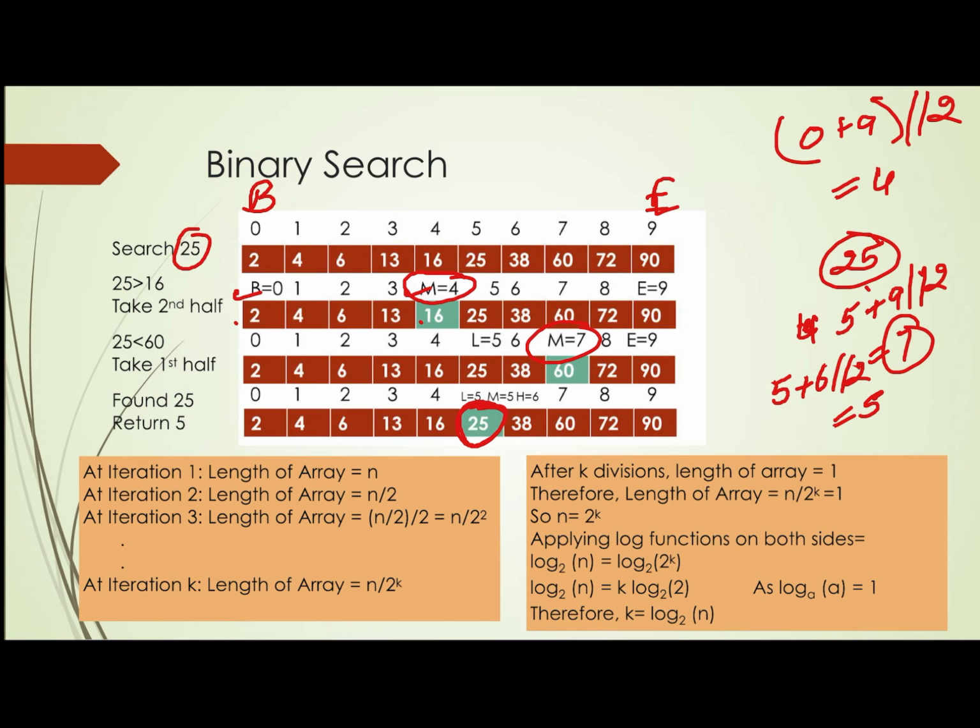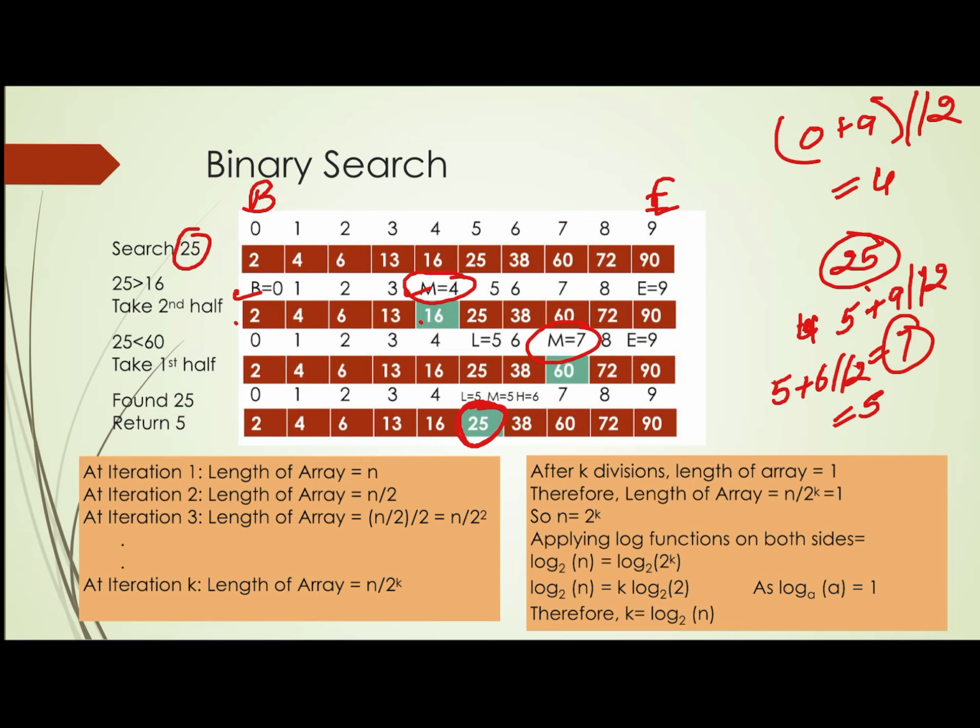That is, either we move the beginning pointer or we move the end pointer to find the new mid. At iteration number 1, the length of the array is n, but at iteration number 2, the length of the array is n upon 2, because it divides the list into two halves. At iteration number 3, the length of the array is again half of the half, that is n upon 2 square. So suppose it takes k iterations.